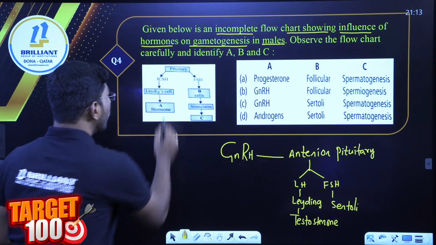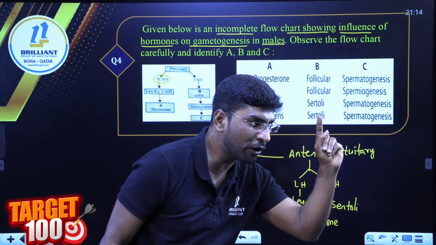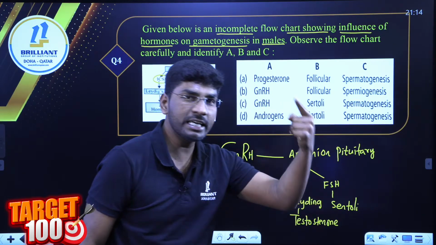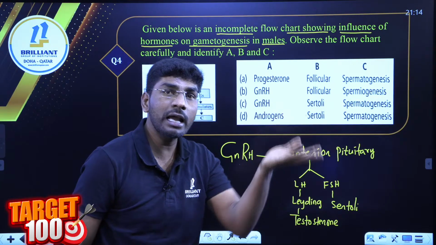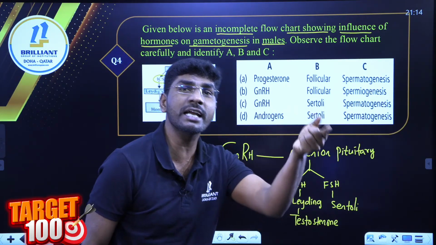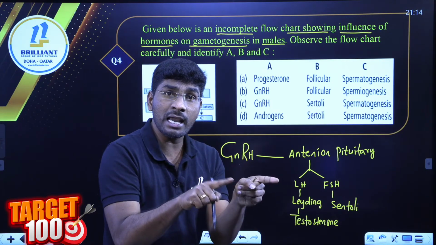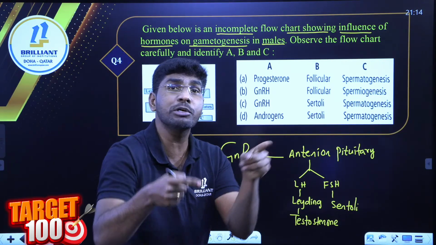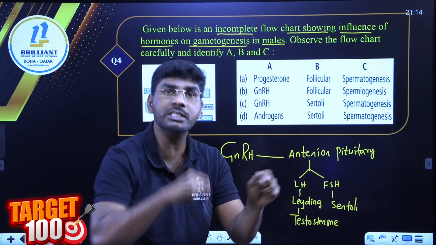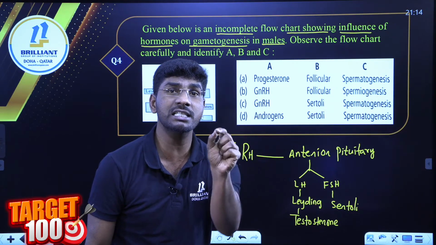Pick up your answer. Pituitary, ICSH. What is this ICSH? Any one of you? ICSH full form? ICSH other name is what? LH. ICSH means interstitial cell stimulating hormone. Other name of LH. In case of male, LH we call ICSH because the Leydig cell's other name is what? Interstitial cells. So ICSH means interstitial cell stimulating hormone.